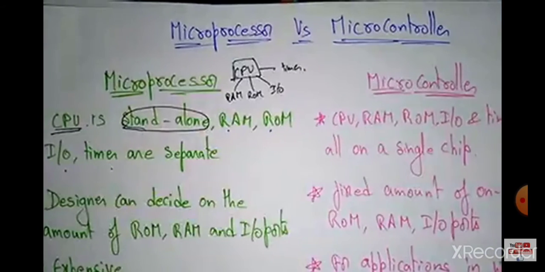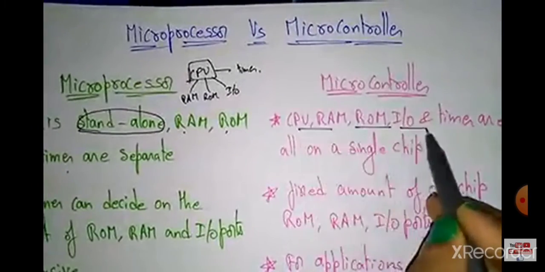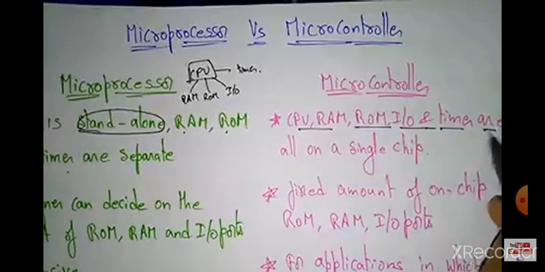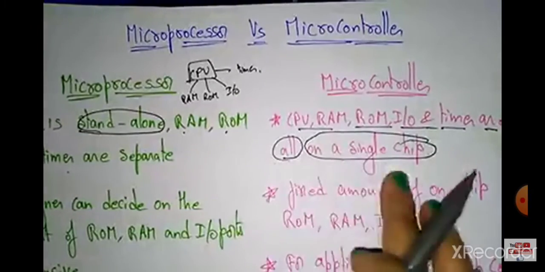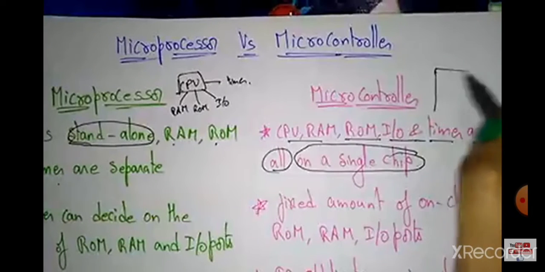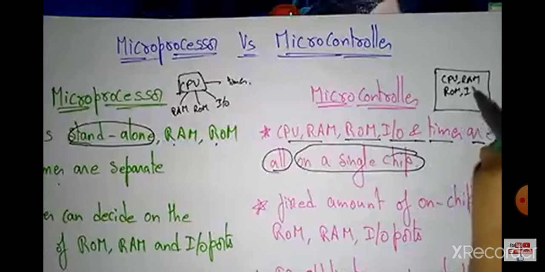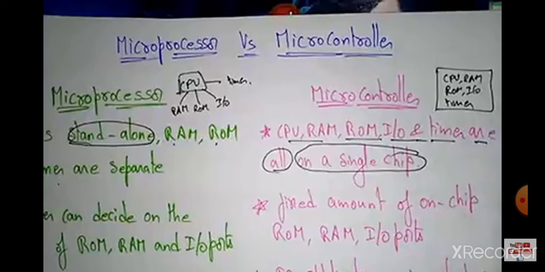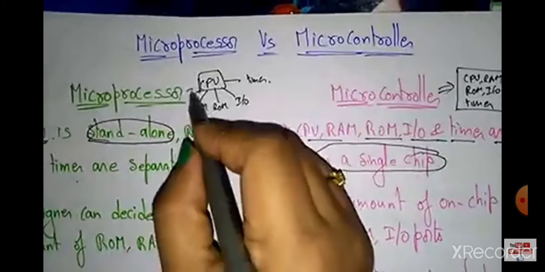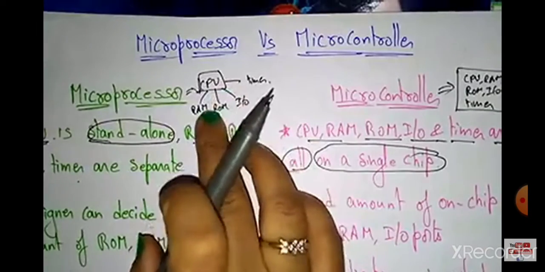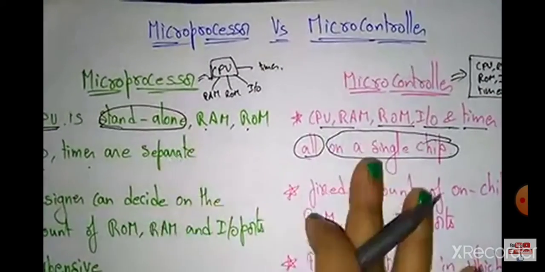That is a microprocessor. Whereas in a microcontroller, CPU, RAM, ROM, input output device and timer are all present in a single chip. So within the chip only you have the CPU, RAM, ROM, input output, timer and some other devices. Everything is present in a single chip. That is what you call a microcontroller. In a microprocessor, the CPU is separated from RAM, ROM, input output and timer. So that is the main difference between the processor and the controller.